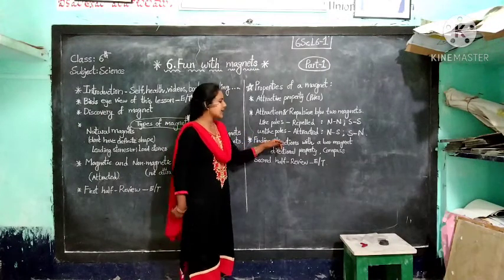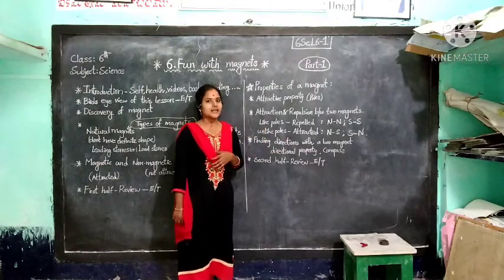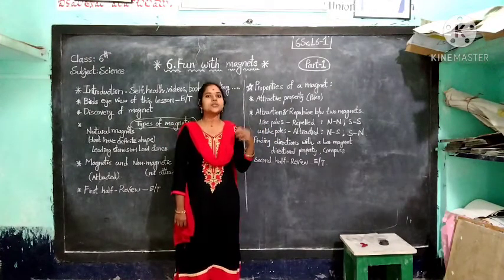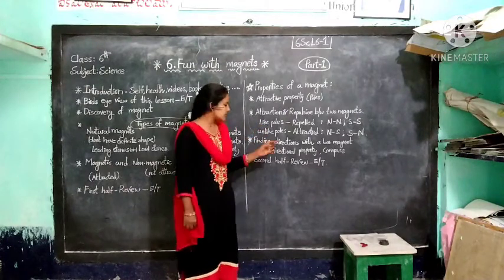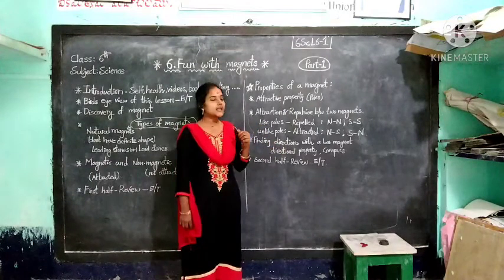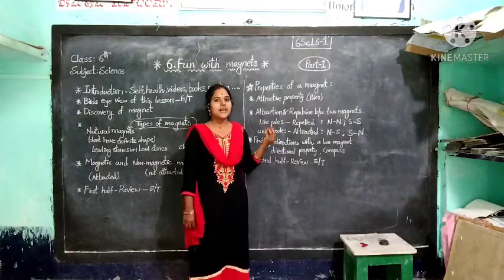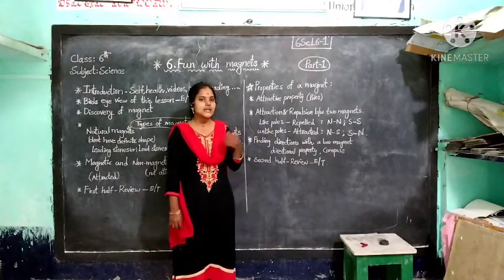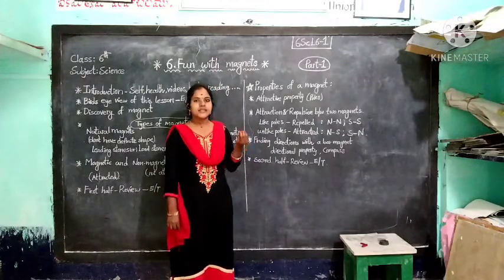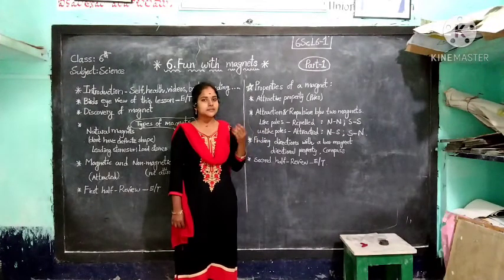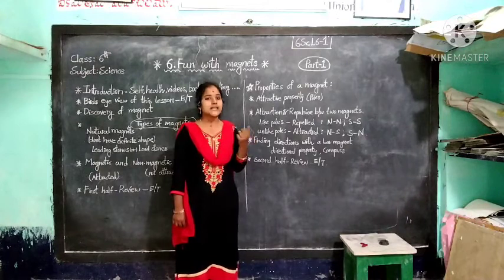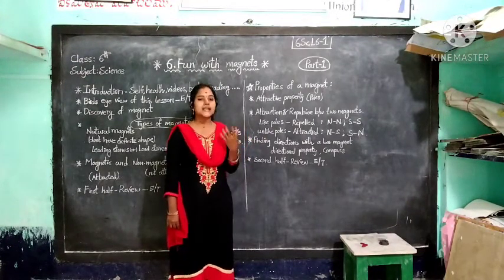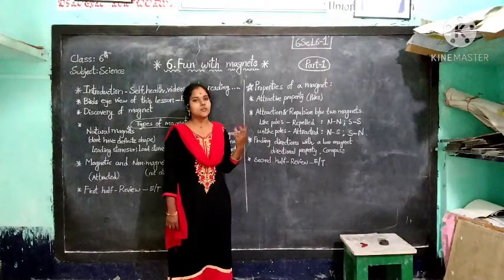Next, finding the directions with a bar magnet. By using the bar magnet, we find the direction. Using that directional property, the compass is developed. The compass is nothing but a device used to know the direction of a place. The compass is used by sailors, many travelers, in aeroplanes and ships, and army people also use the compass to know the direction of a place in an unknown place also.